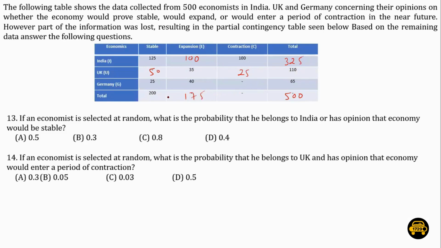All right, and this is 375. This has to be 125. So this will be 0. Now we have the complete table. Now let's find out the answers.